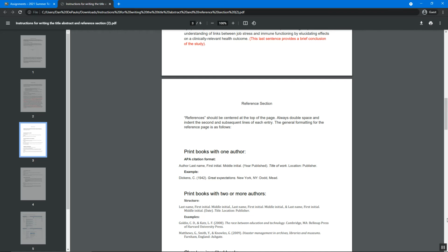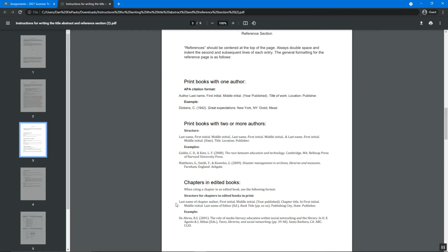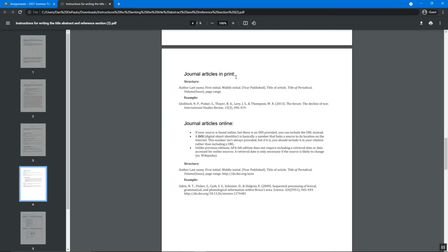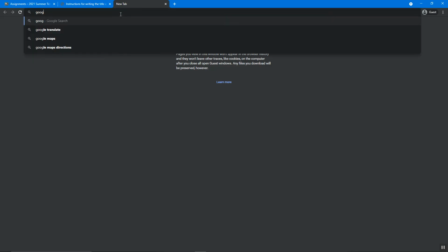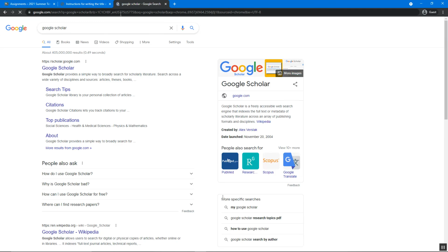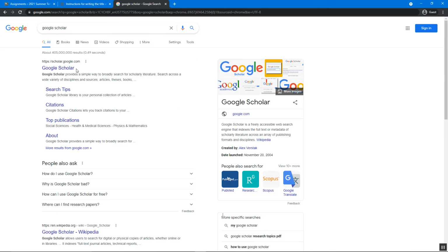So that's abstract. The reference section is your typical reference section that you've written in many papers. And I give you some instructions here how to format things, and you can look through these instructions, they're fine. You're mostly using journal articles, so you're not really using print books, you're using journals in print and journals online, and these are the formats. However, there's a very easy way to do this. So the easiest way to do this is to go to Google Scholar. Once again, Google Scholar is very helpful for these things.